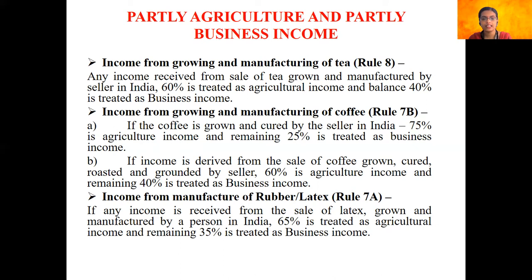For example, let's say I earn 1 lakh rupees by selling latex to a rubber company. Then out of that 1 lakh rupees, 65,000 rupees would be considered as agricultural income, wherein I need not pay any tax, wherein the balance 35,000 would be treated as business income, for which I will have to pay tax.